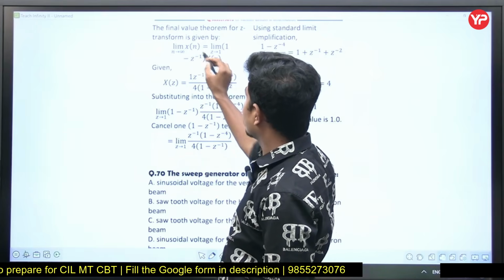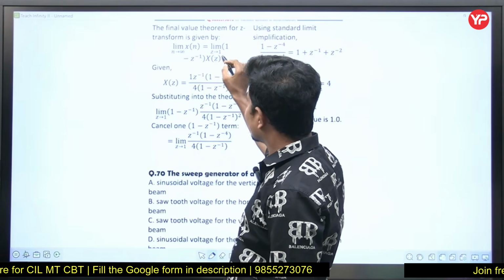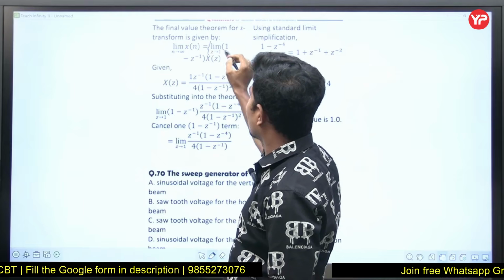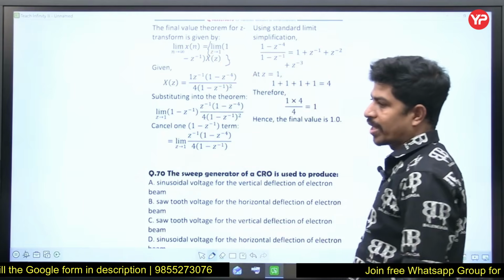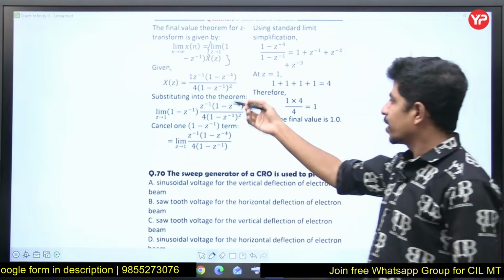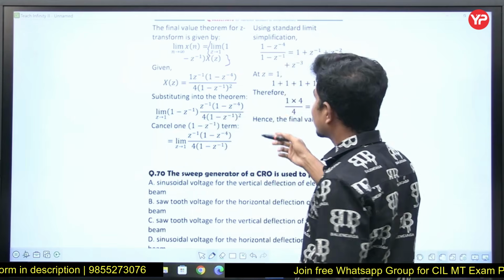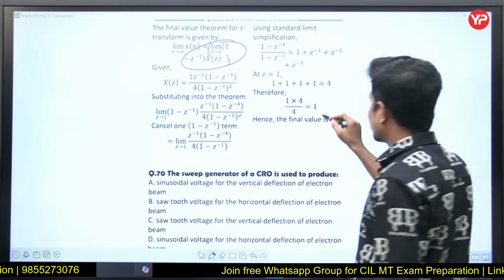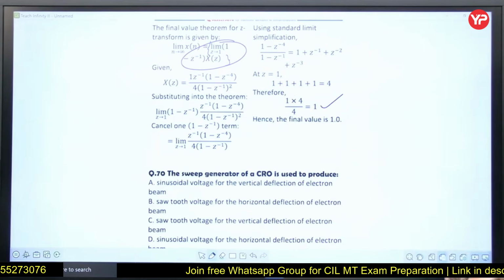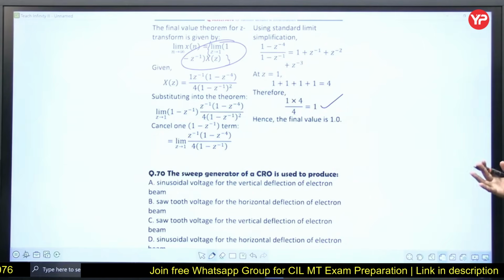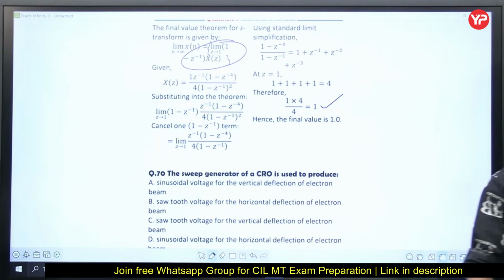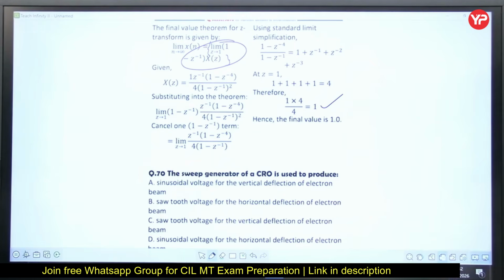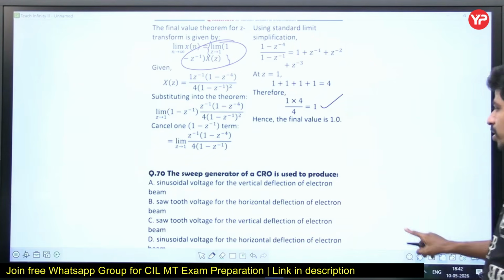Limit n tends to infinity x of n is equal to, in terms of z, limit z tends to 1 of 1 minus Z power minus 1 into x of z. This is the formula of the final value theorem in the discrete domain, in the Z domain. Just apply this formula, nothing more than this, and you'll get the answer as one. It's just a substitution in the formula. As I told you, I am not going to do the simplification part. Next question, please.